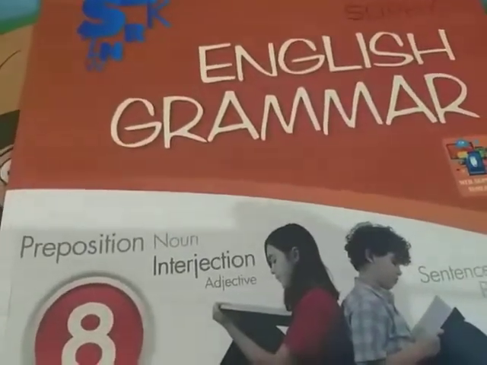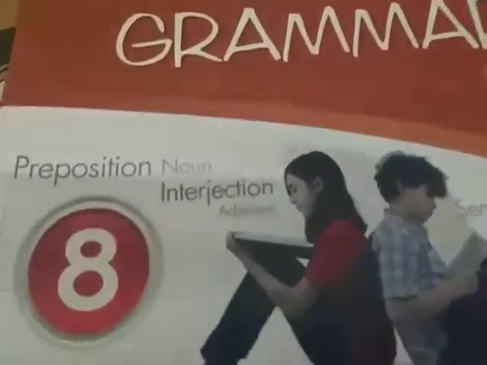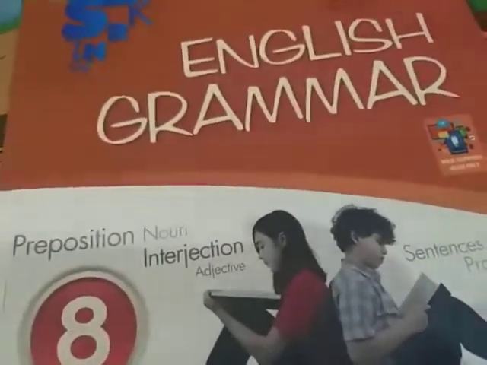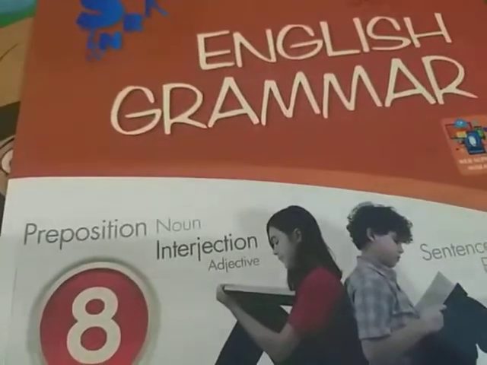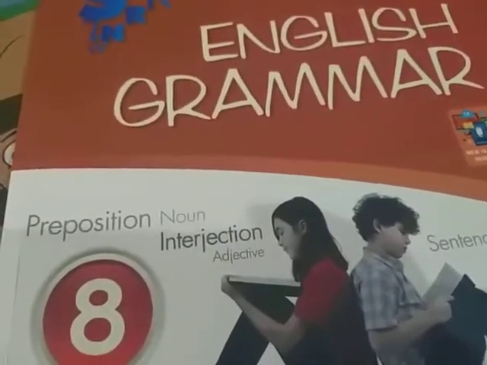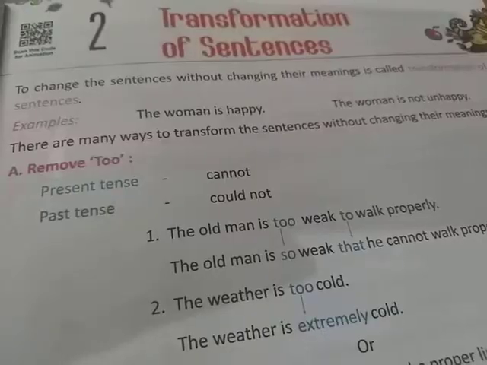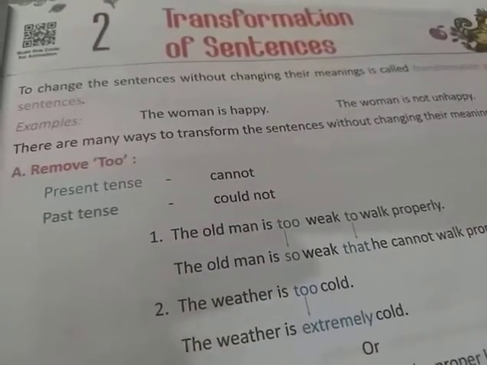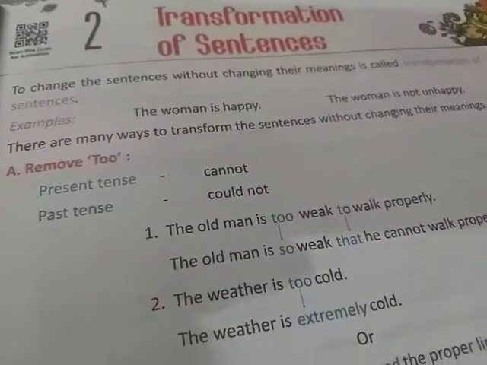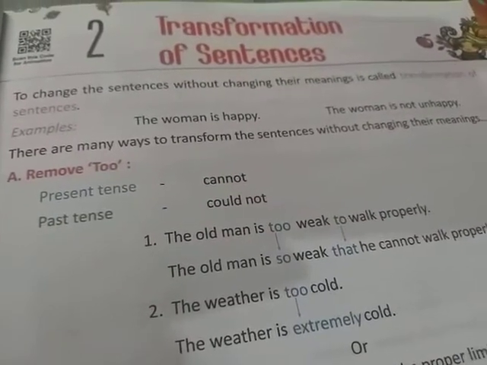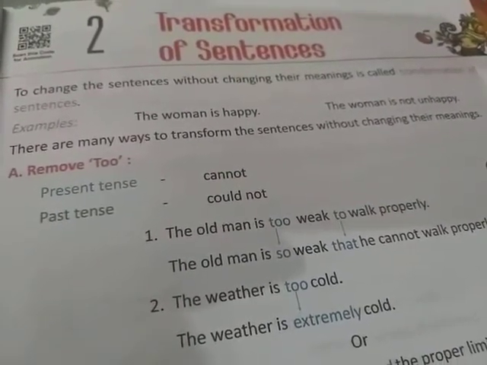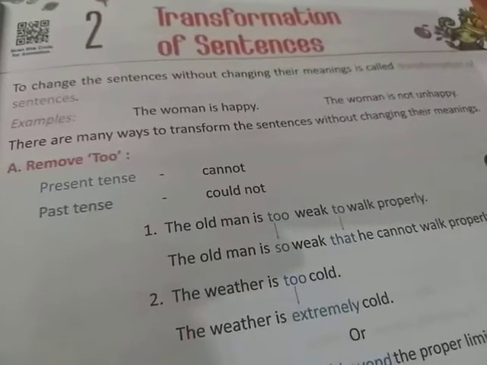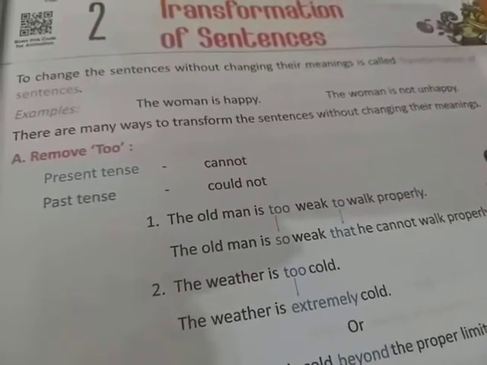This is your grammar book, Sophie Learners, Sophie English Grammar of class 8th. And today we will discuss its second chapter. So students, this is your second chapter, transformation of sentences. What is the meaning of transformation? To change the sentence without changing its meaning is called transformation of sentences.